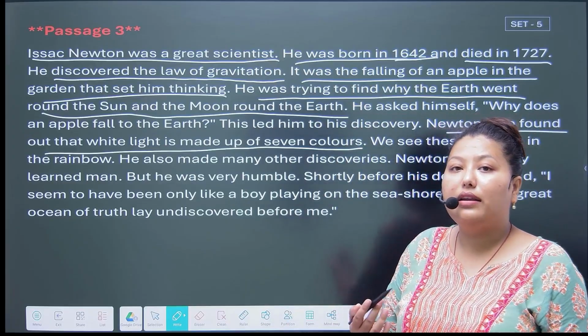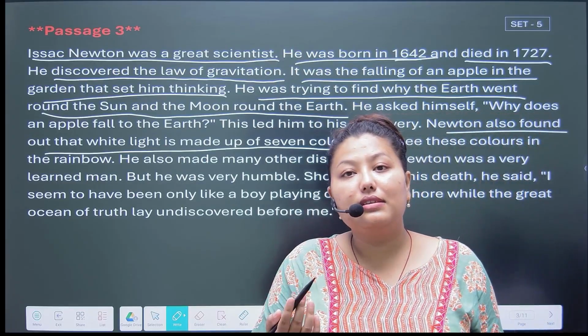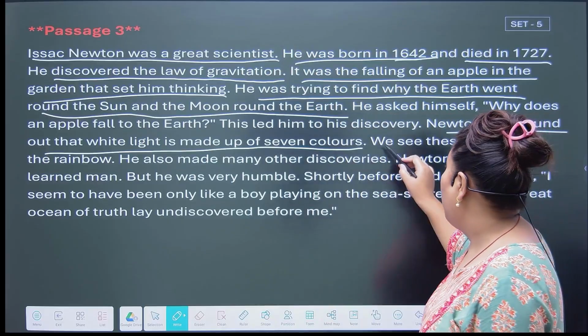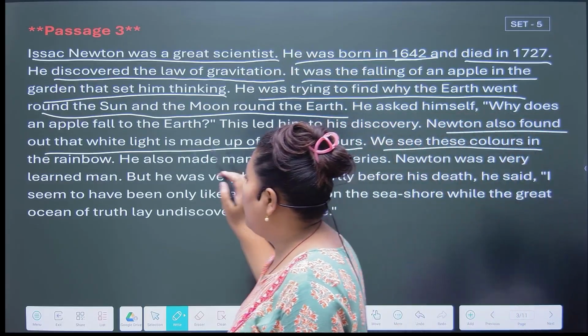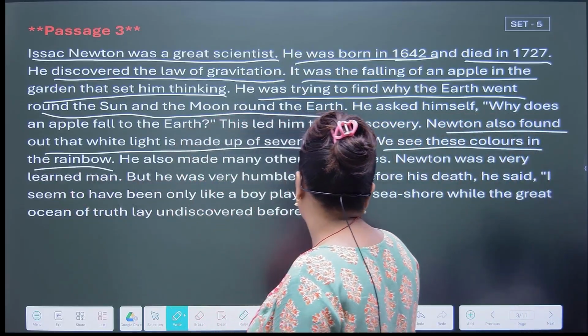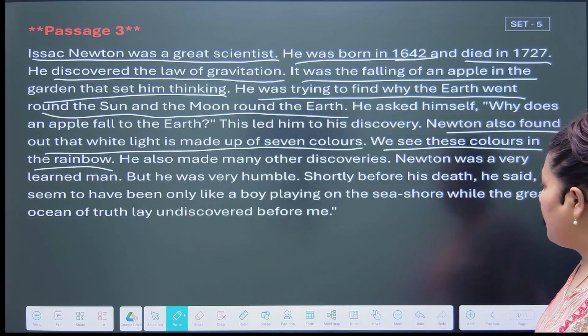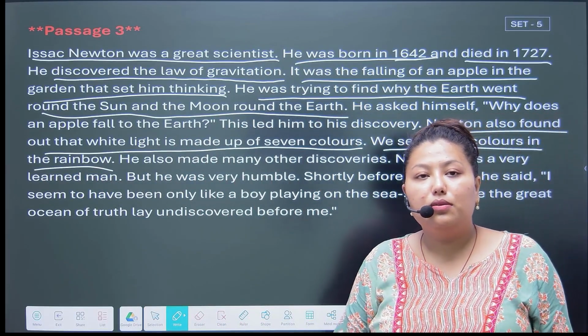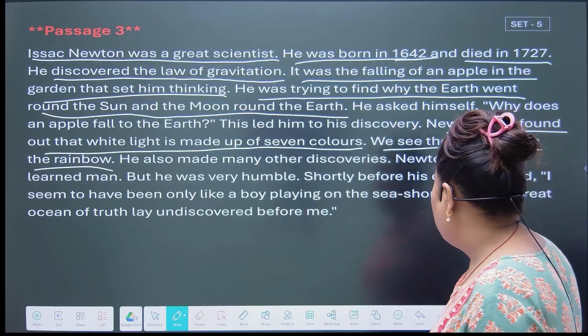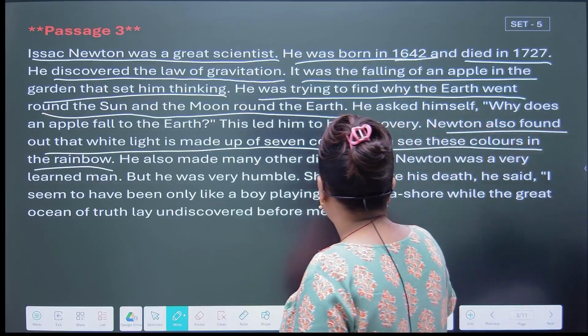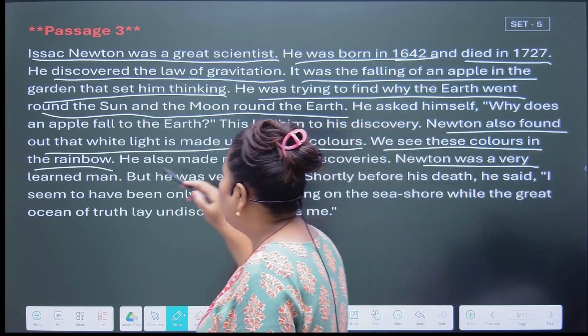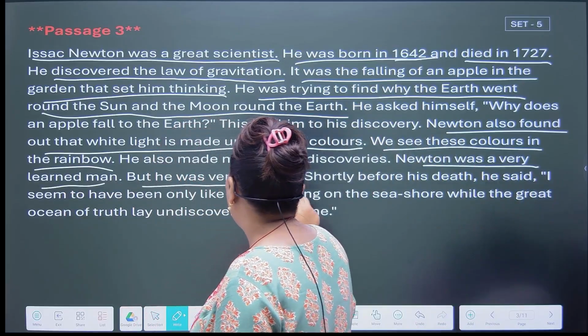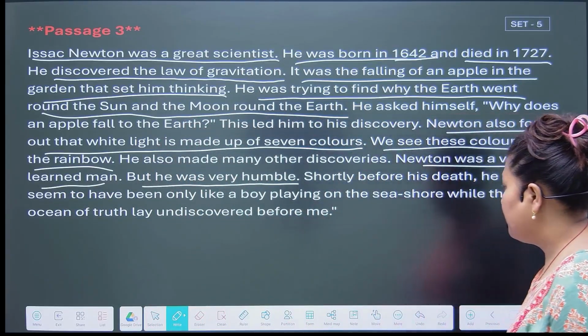Where did we see this 7 colors? So we can see this color in the rainbow. What kind of a person was Isaac Newton? So the answer is Newton was a very learned man and he was a very humble person.